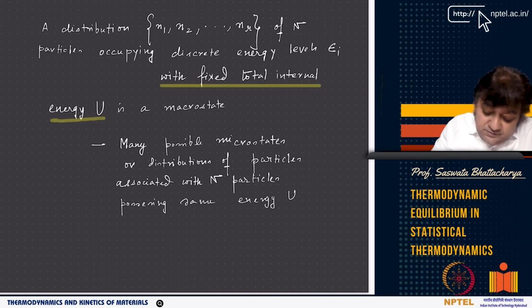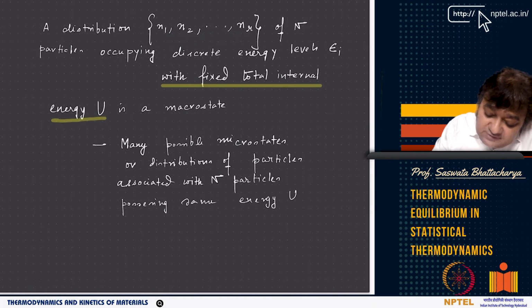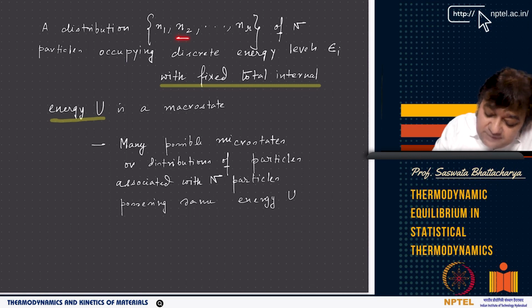Now, as you know, our distribution, this is something that we have to understand, and we have established it every time. You have a distribution of N1 atoms of type 1, N2 atoms of type 2, and Nr atoms of type r. So there are say total N particles, and you have N1 particles of type 1, N2 particles of type 2 and Nr particles of type r, and all of these particles are occupying discrete energy levels epsilon i.